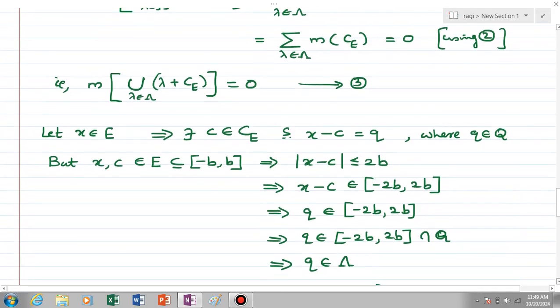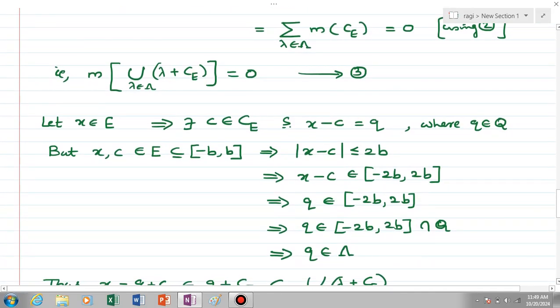Now choose x element of capital E, and we know there is an element C in CE such that x minus C is rational. Let it be Q, that is x minus C equal to Q, where Q is a rational number. But we know that x and C belong to capital E, and capital E is a subset of the closed interval minus b, b.